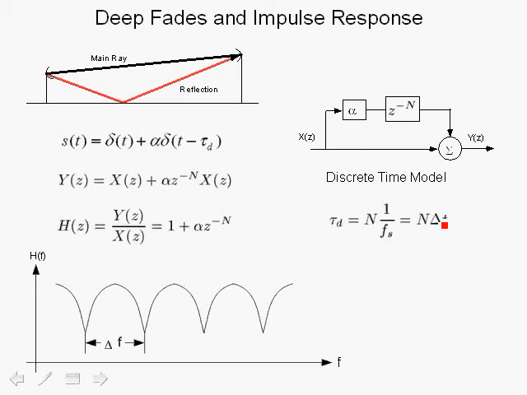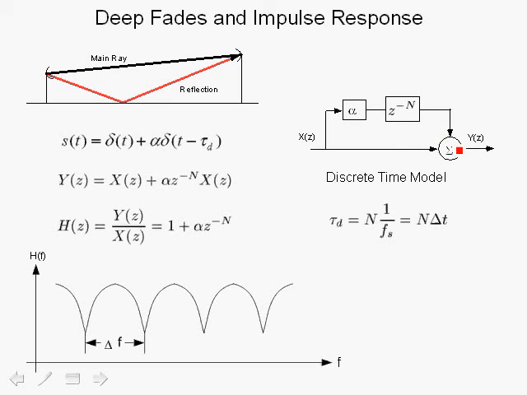And we will give an example of that. Of course, normally it's not an exact multiple, and this will be some kind of approximation. So given the time delay and the sampling rate, we know what n is, the delay, and we can model the multipath in the discrete time domain.